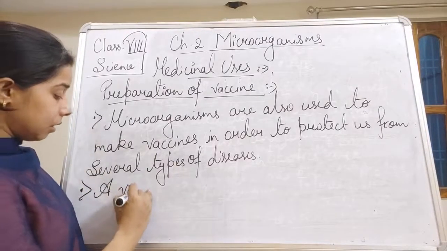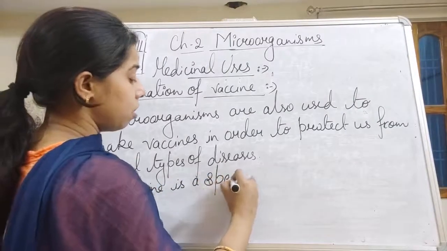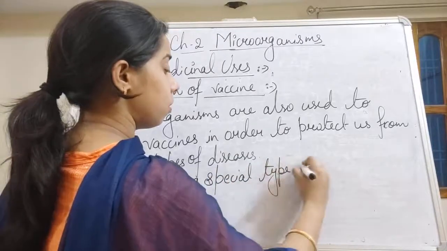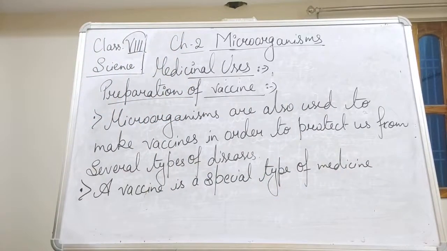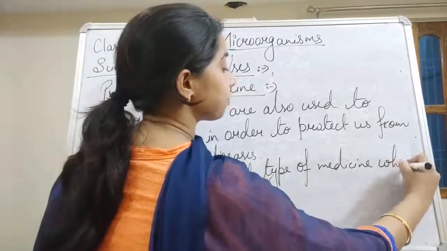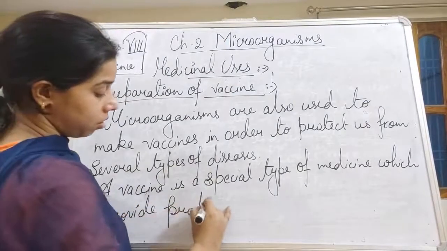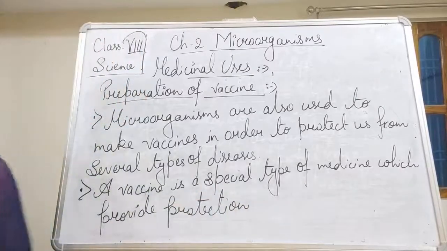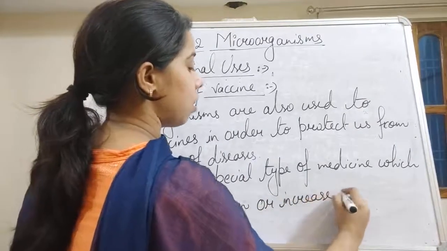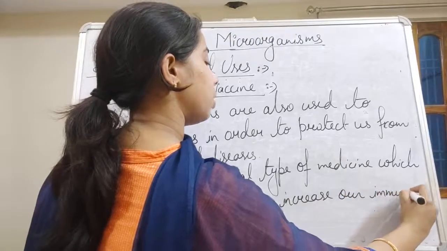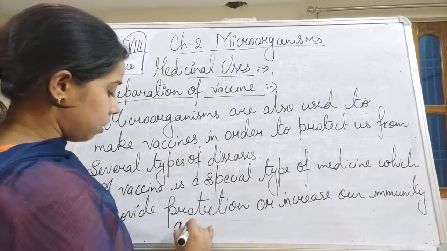So a vaccine is a special type of medicine which provides protection, or increases our immunity, against a particular disease.